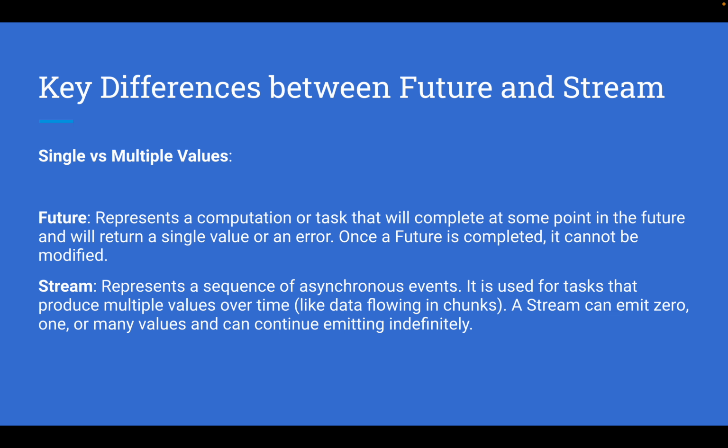The key difference between Future and Stream is single versus multiple. A Future represents a computation or task that will complete at some point in the future and will return a single value or an error. Once a Future is completed, it cannot be modified. And a Stream represents a sequence of asynchronous events. It is used for tasks that produce multiple values over time, like data flowing in chunks. A Stream can emit 0, 1, or many values and can continue emitting indefinitely.